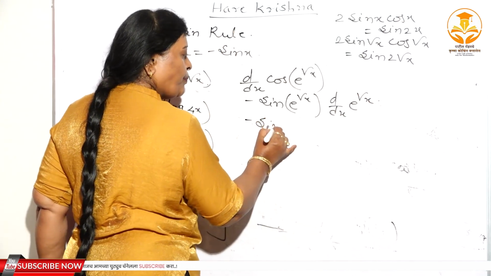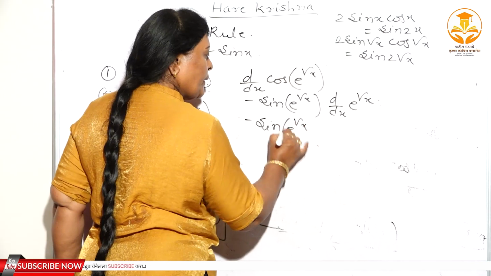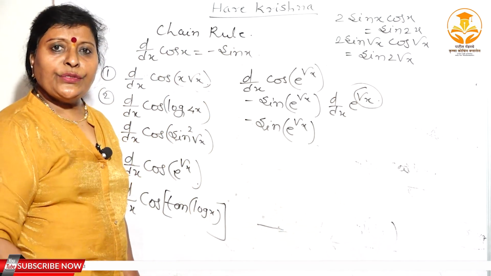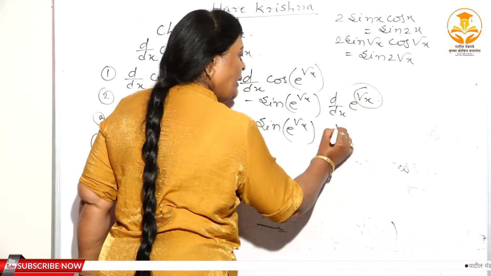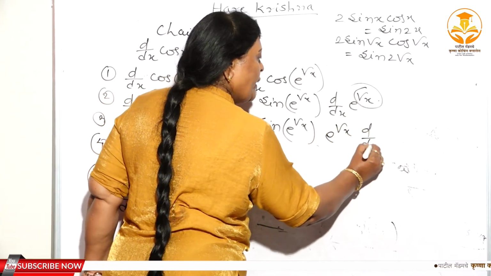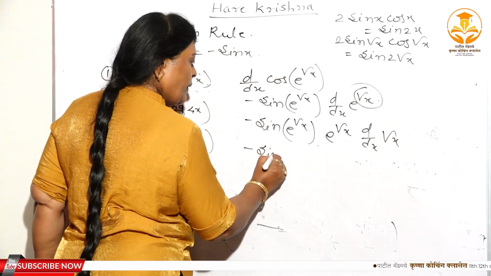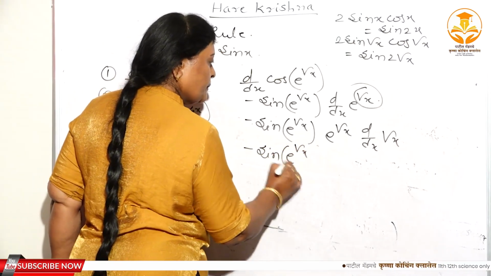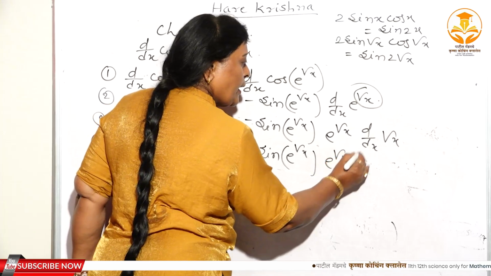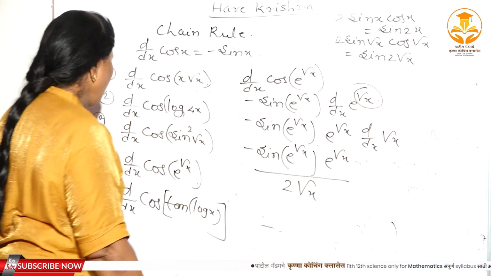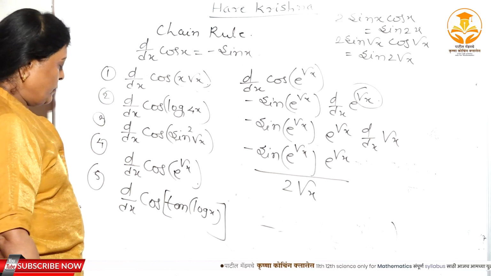Minus sin e raised to root x. Here again you have to substitute u. E to the power u चे derivative, e to the power u means e to the power root x, and d/dx of root x, right? Minus sin e raised to root x, e raised to root x, आणि root x चे derivative काय ते 1 upon 2 root x. This is the solution of the fourth one, isn't it?